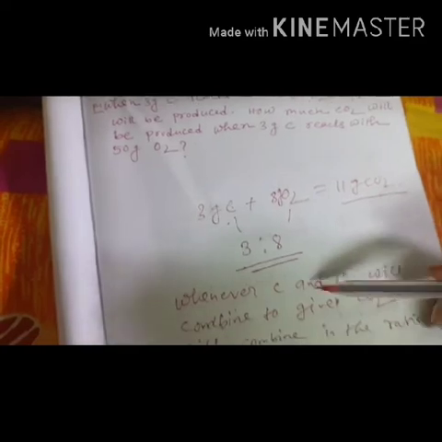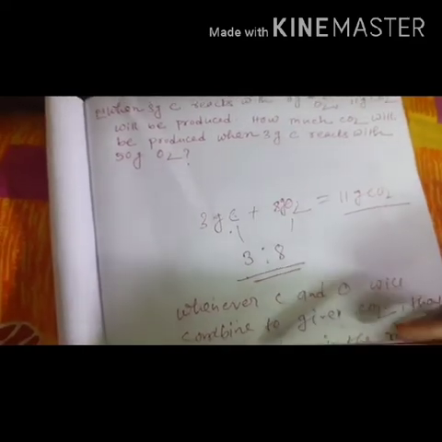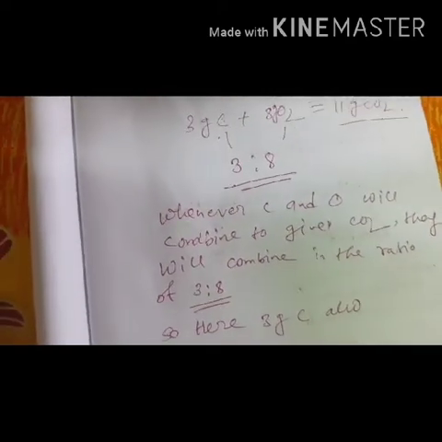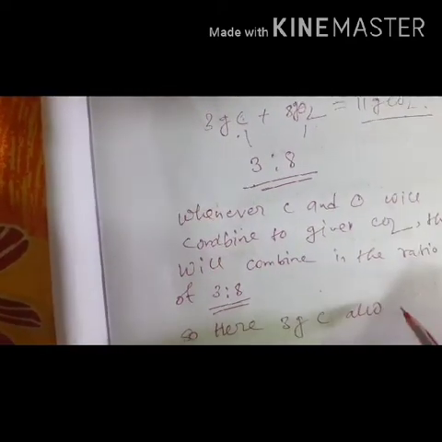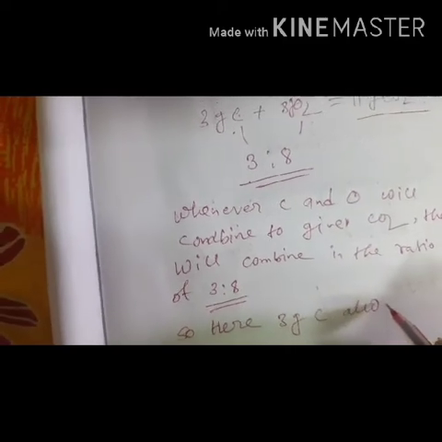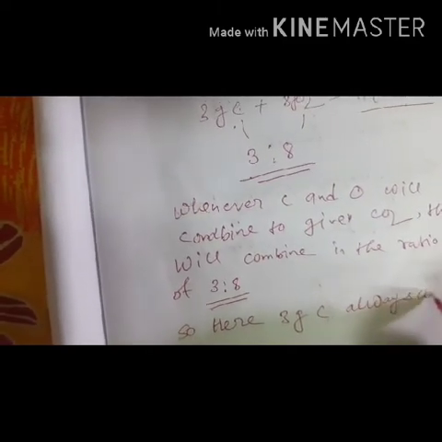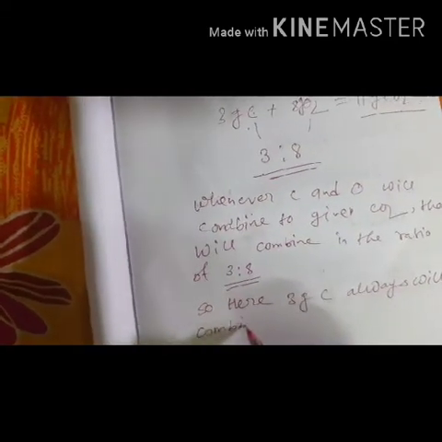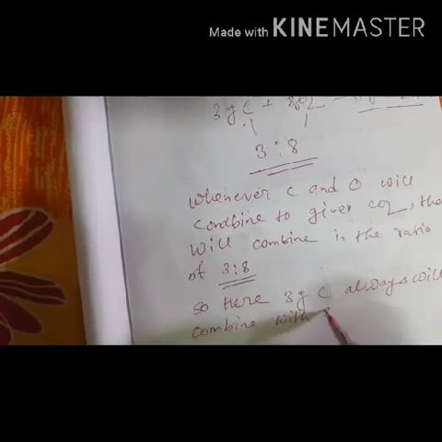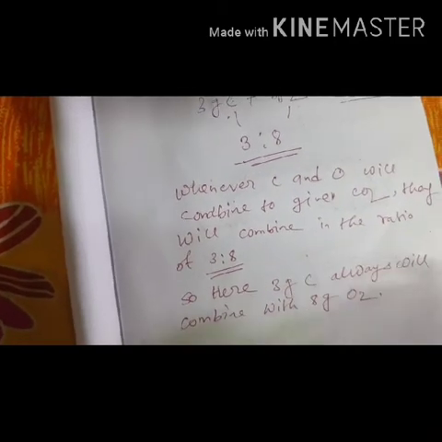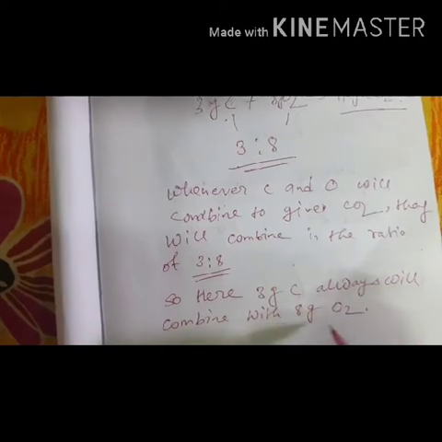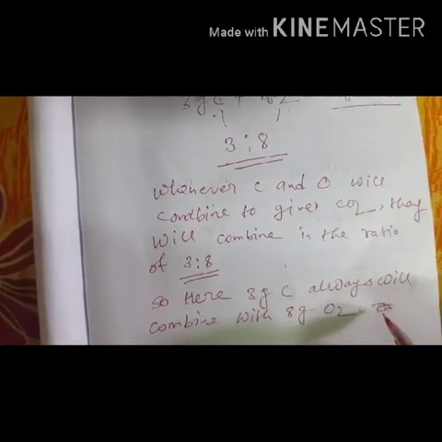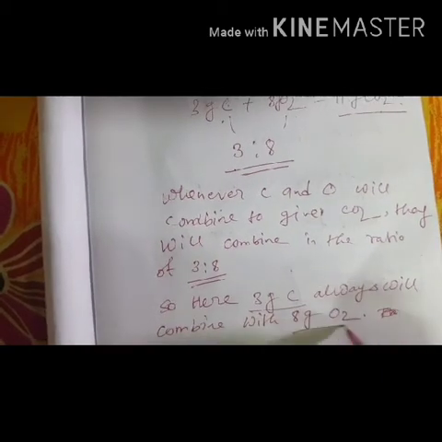That means whenever carbon and oxygen combine to give CO2, they will combine in the ratio of 3:8 by masses. So 3 gram carbon always will combine with 8 gram oxygen, whatever may be the amount of oxygen.